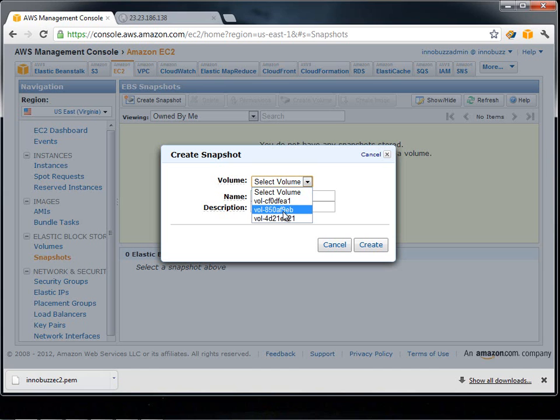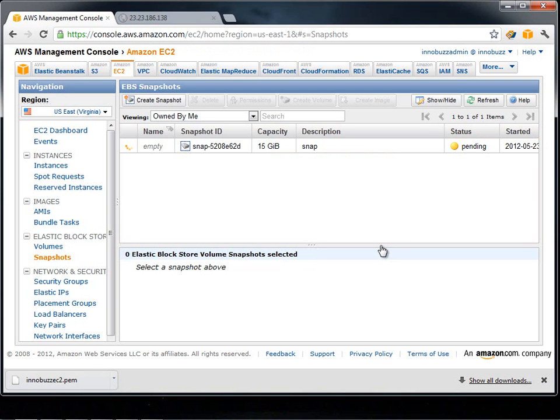ID which is 850 starting with, and we give a name which is snapshot InnoBus. We give a description as well. It could be anything that we need to identify this snapshot again in future, and we click on create. So here it is creating the snapshot of our EC2 instance.